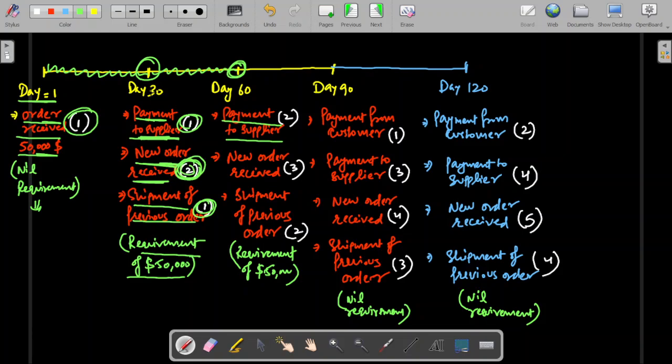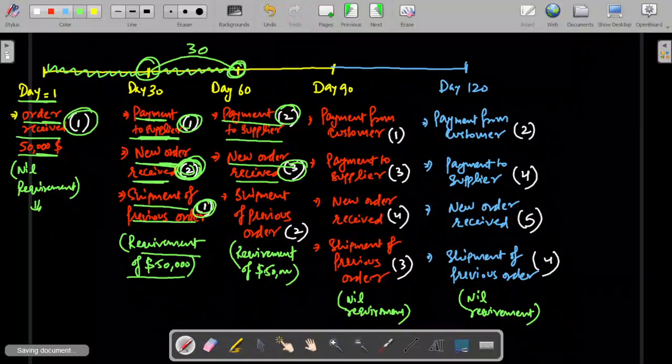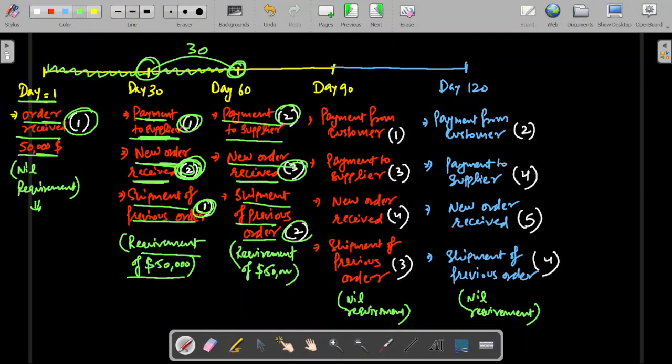The order that he has received on 30th day, he will make payment after 30 days, on day 60th, for order number 2. Okay. He will again receive one new order, order number 3. That is also fine. Then he will make shipment of previous order. Which order? Order number 2. Since shipment is done within 30 days from the date of receipt of order, he has received the order on 30th day and he will make its shipment on 60th day.